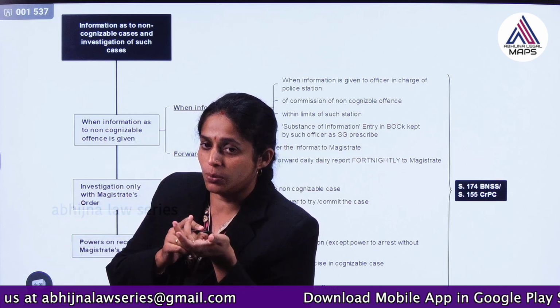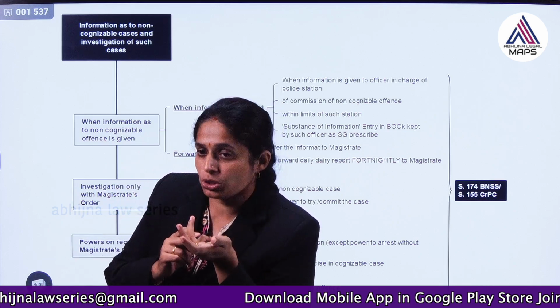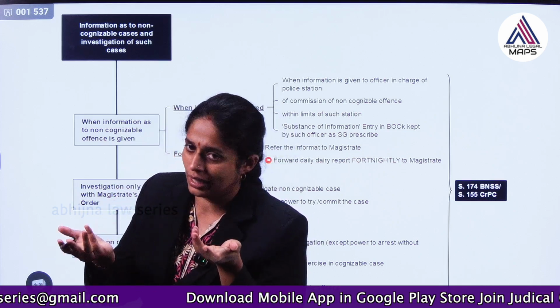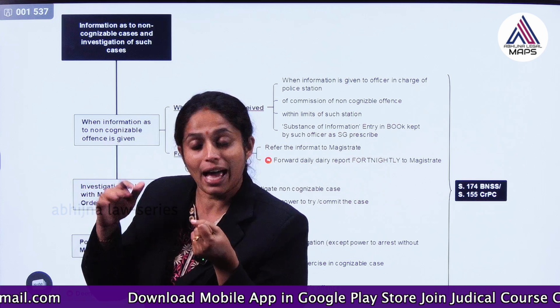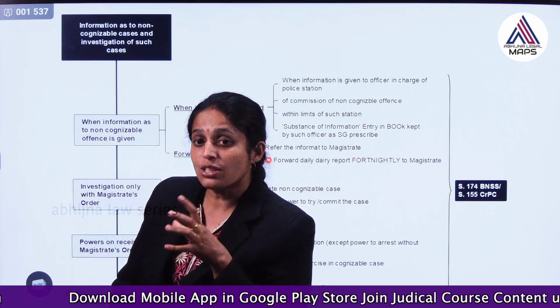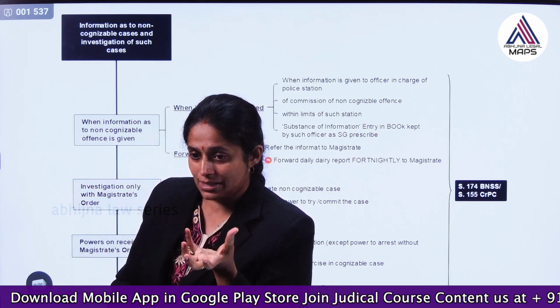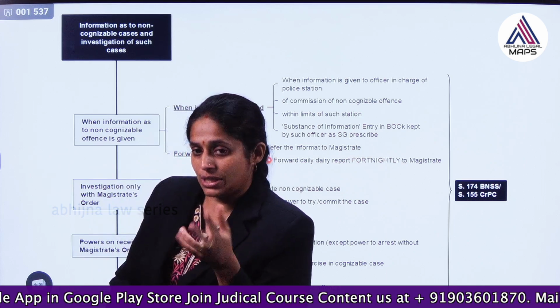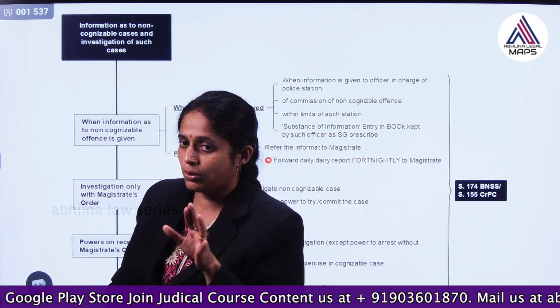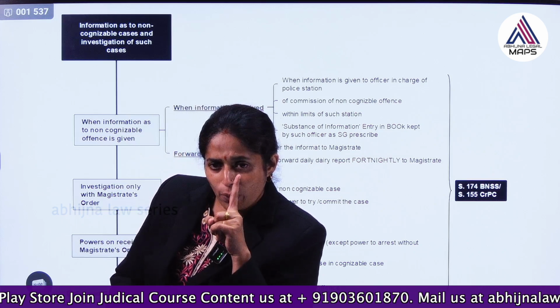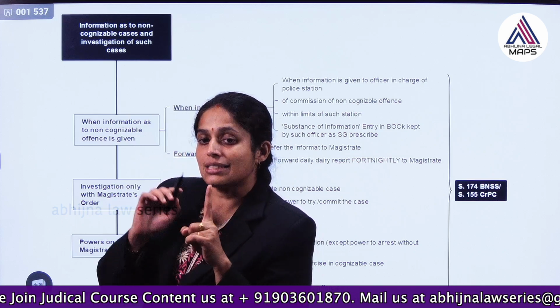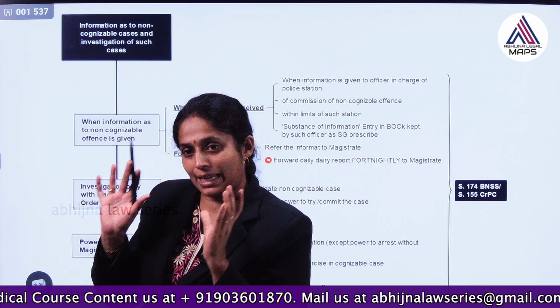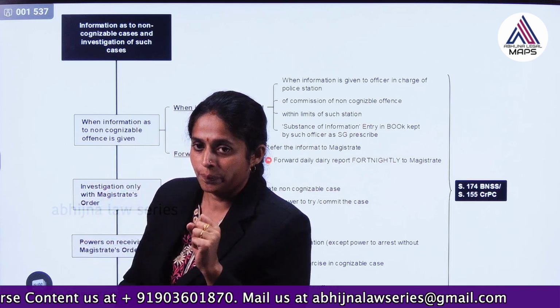They have to take permission from the magistrate, but when the magistrate gives permission, they have the same power to conduct investigation as in cognizable cases. And if there are two or more offences involving cognizable and non-cognizable offences, even if we have one cognizable offence, it is deemed a cognizable case only.